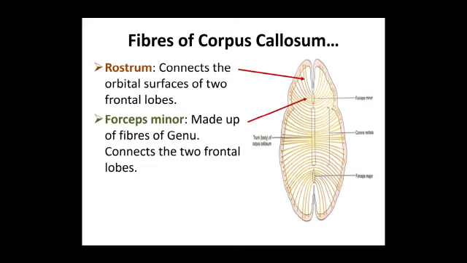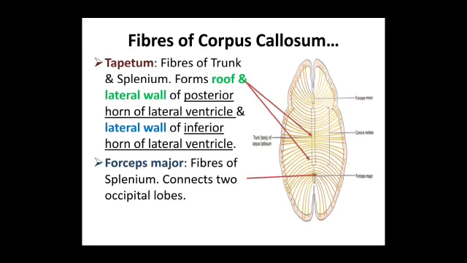The rostrum connects the two orbital surfaces of the frontal lobes. Forceps minor is made up of fibers of the genu connecting the two frontal lobes. The tapetum, these fibers from the trunk and splenium, form the roof and lateral wall of the posterior horn of lateral ventricle and lateral wall of the inferior horn of lateral ventricle. The forceps major, fibers of splenium, connect the two occipital lobes.